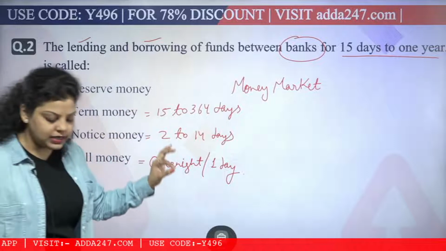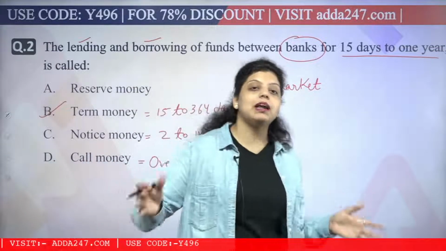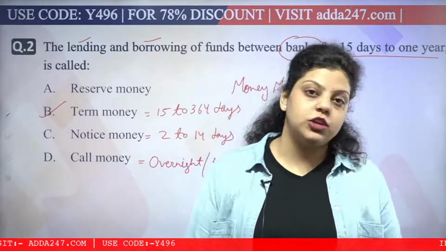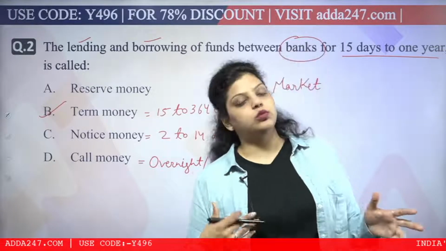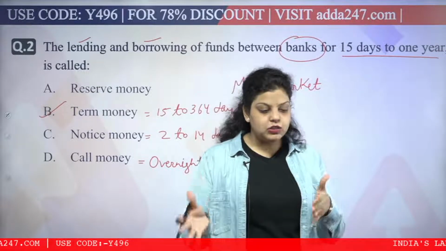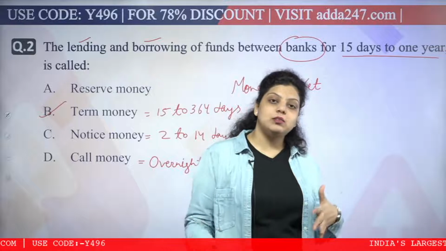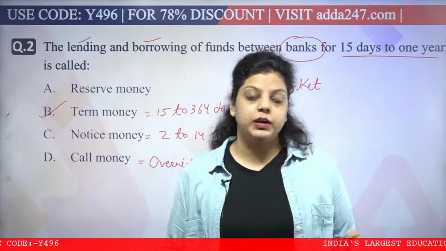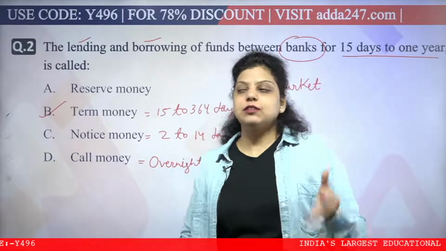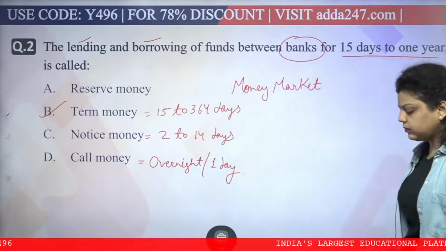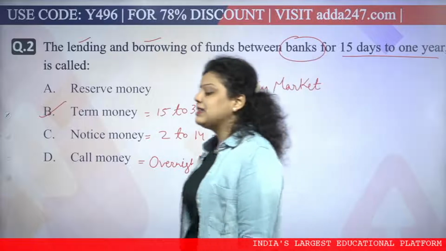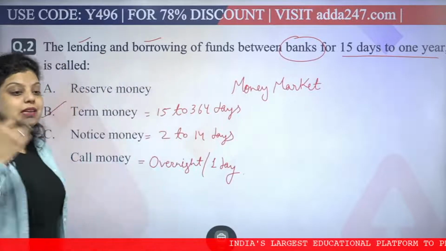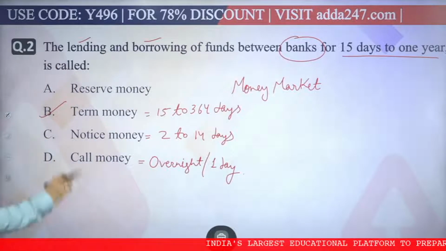The money market is regulated by the Reserve Bank of India. The money market is where short-term financial assets are used to raise funds to fulfill the needs of funds, which are close substitutes of money. What does it mean to be a close substitute of money? It means you can easily convert that instrument, that asset, into money, so it can be easily converted into liquidity. So the right answer will be B.